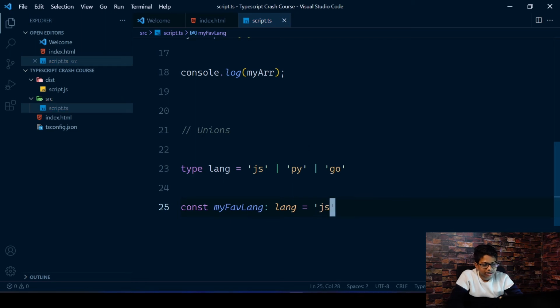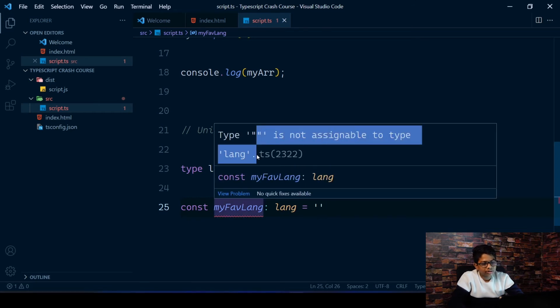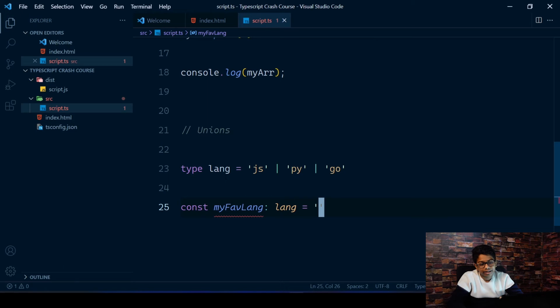Click on JS, and you can see there's no error in here. If you don't give that, you can see a string is not assignable to type lang, because this is an empty string, and lang should be any of these. It can be JavaScript, Python, or Go. So that's about unions. Unions are just types that can take multiple values, like one from among multiple values.